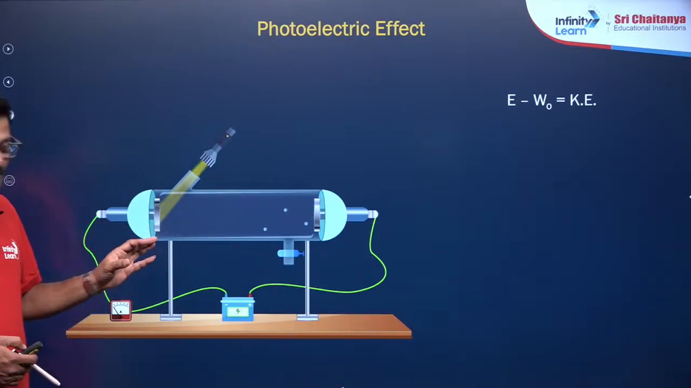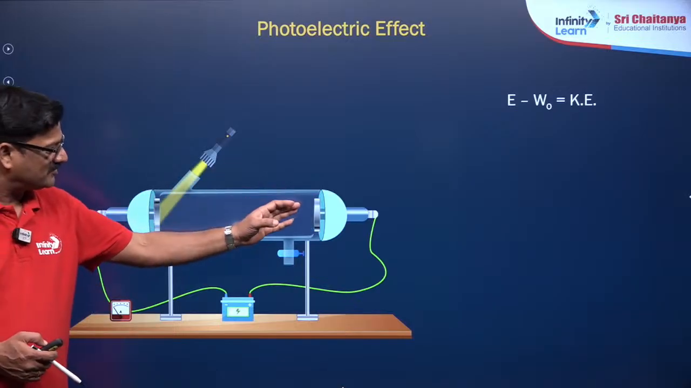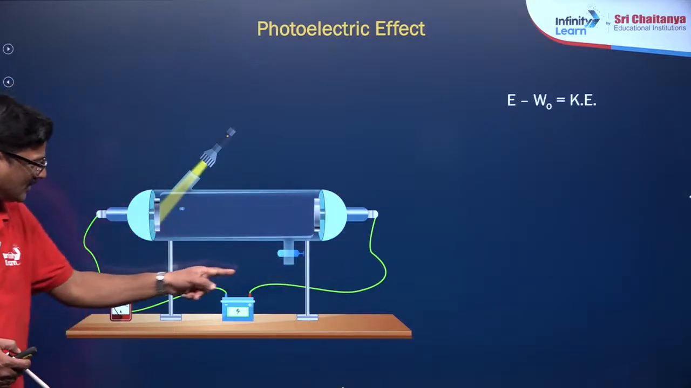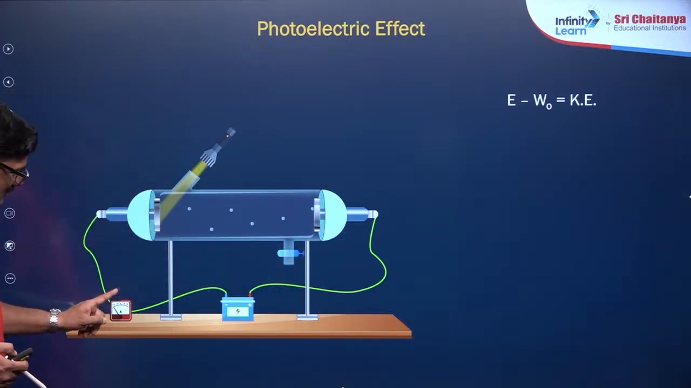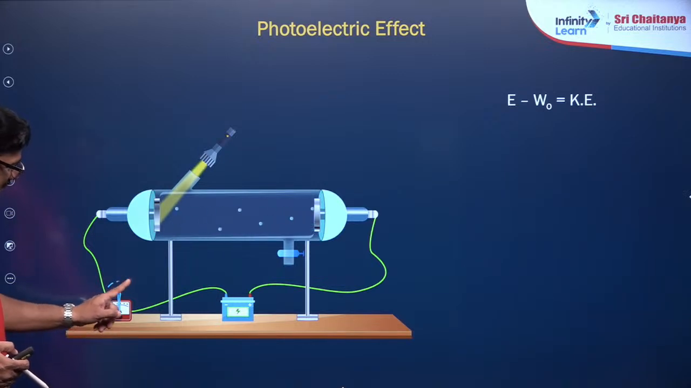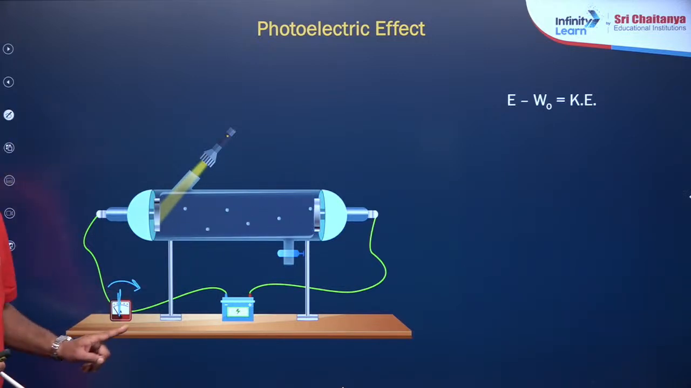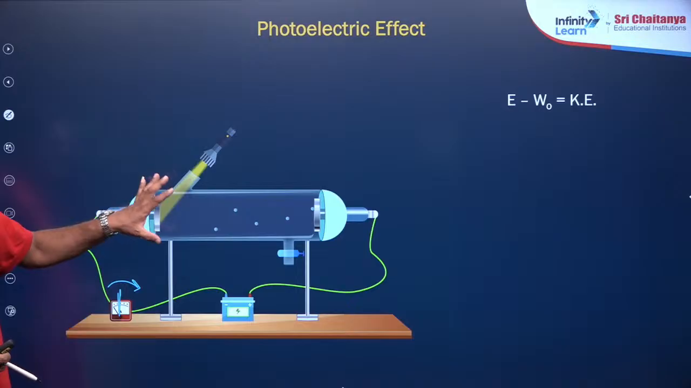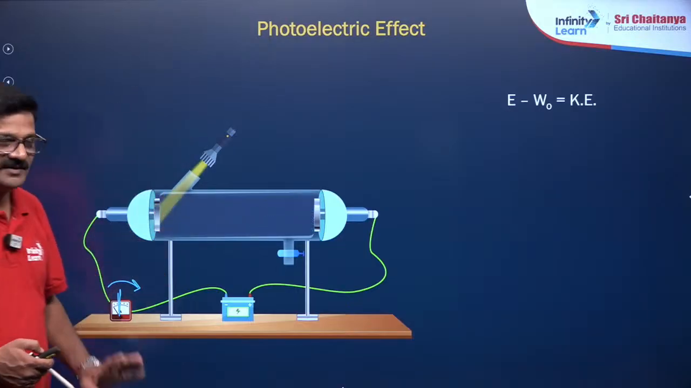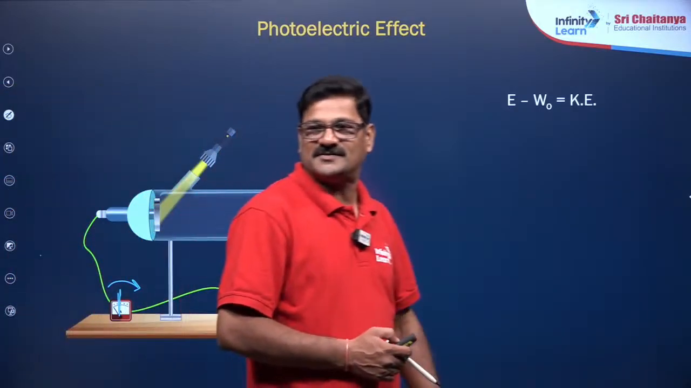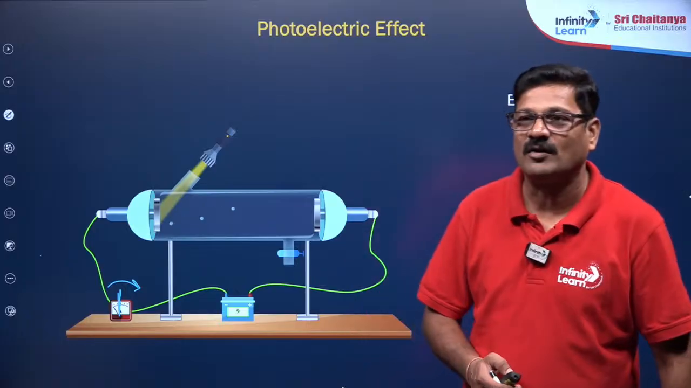When the electrons reach from this place to this place, you connect the circuit, so that you see there is a deflection in the galvanometer. Understand? Clear? And this phenomenon is known as the photoelectric effect. Are you getting it or not?